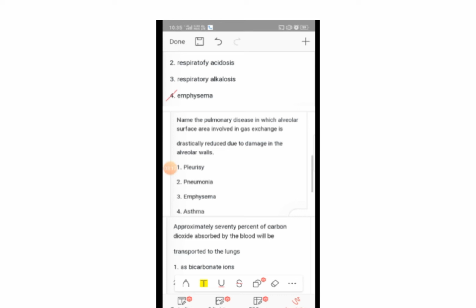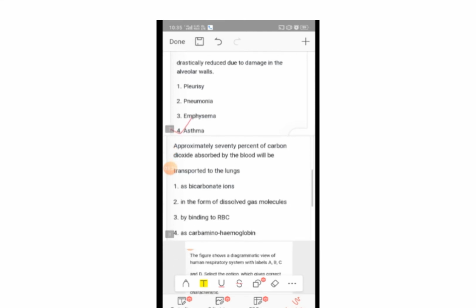Name the pulmonary disease in which alveolar surface area involved in gas exchange is drastically reduced due to the damage in the alveolar wall. First, pleurisy. Second, pneumonia. Third, emphysema. And fourth, asthma. The answer is fourth, asthma. This is one of the most important questions which can come in the exam and has come also in the 2015-16 exam.